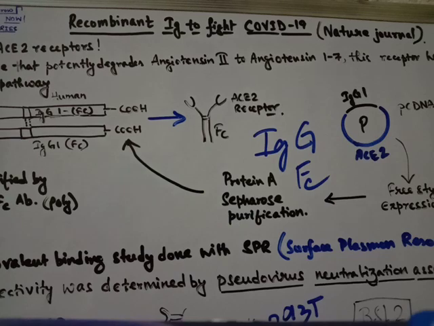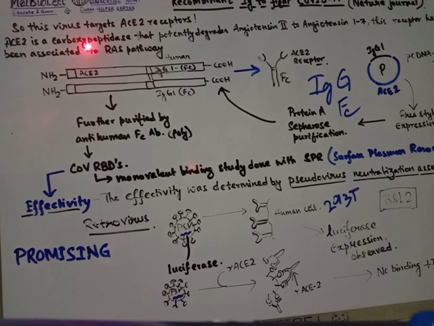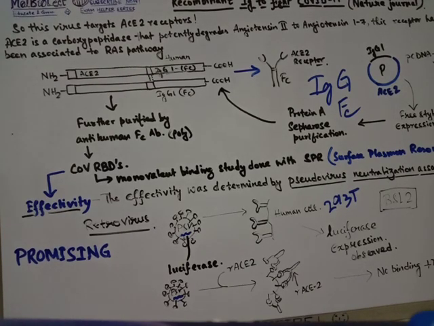Okay, so first we have to know what is ACE2 receptor. The ACE2 receptors are basically the target for the virus, that is the SARS-CoV-2 I am talking about. This ACE2 is a carboxypeptidase that potently degrades angiotensin 2 to angiotensin 1-7. This angiotensin is associated with the RAS pathway, and this RAS pathway is very important in your body for different kinds of signaling and also for different kinds of chemical production, which further helps in signaling of different bodily effects, bodily purposes.